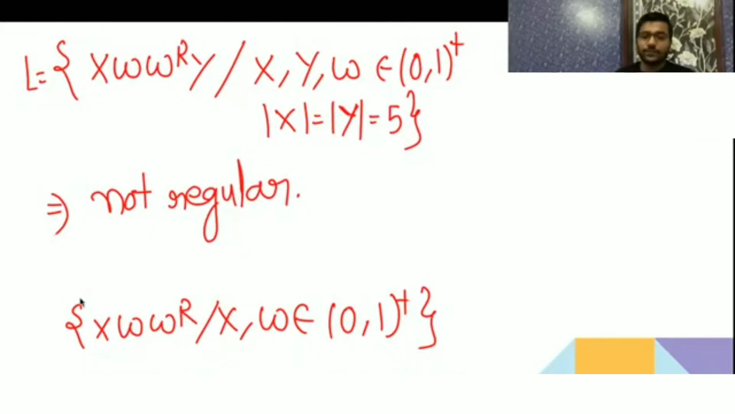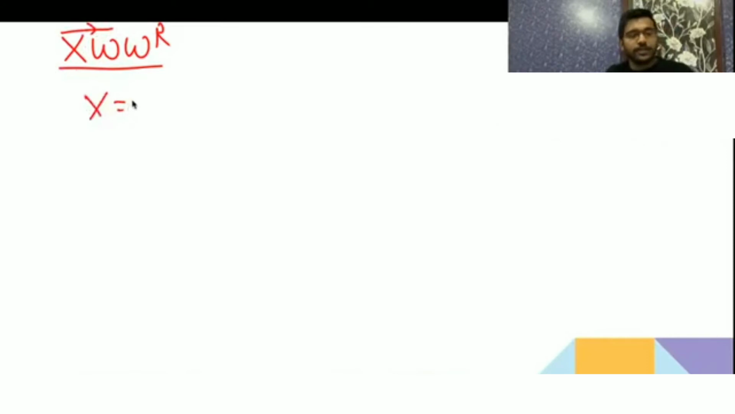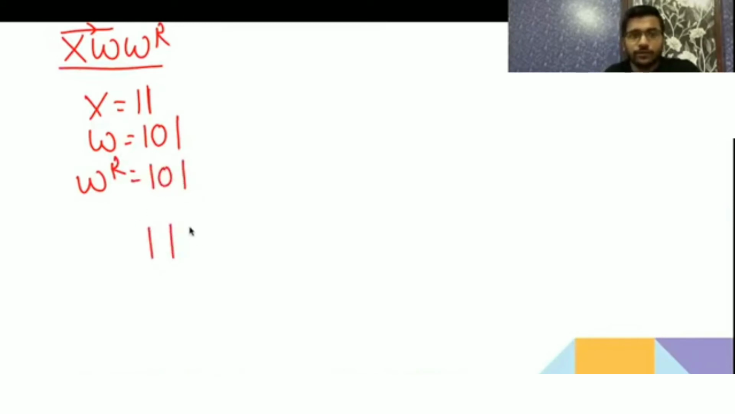Okay, now try this and see whether it is regular or not. Here we can expand X, yes, this we can do. Now take one string, X equal to 1011, and W you take 101, then reverse will be 101. Now you will write X, then W, then WR. So you can expand X till this.